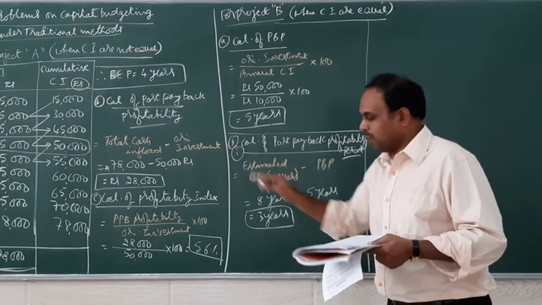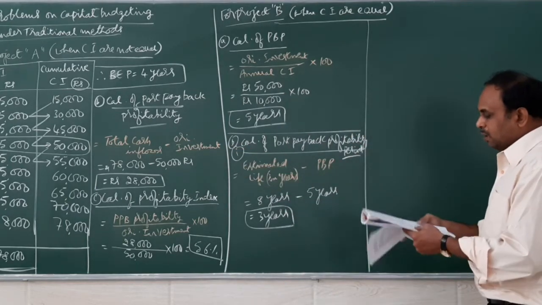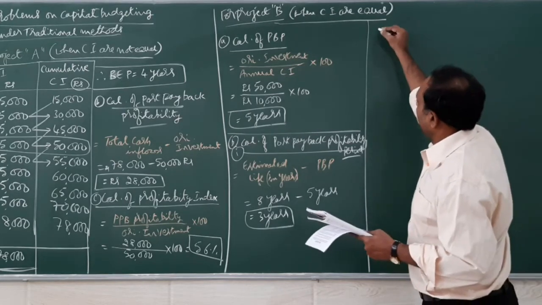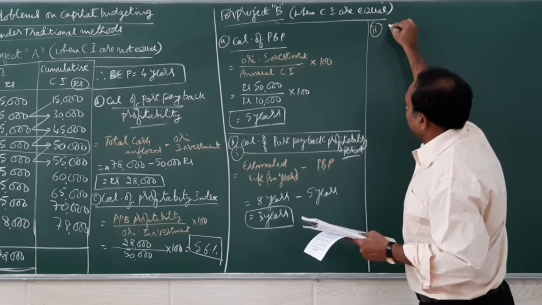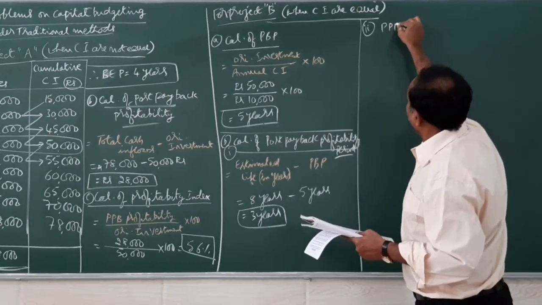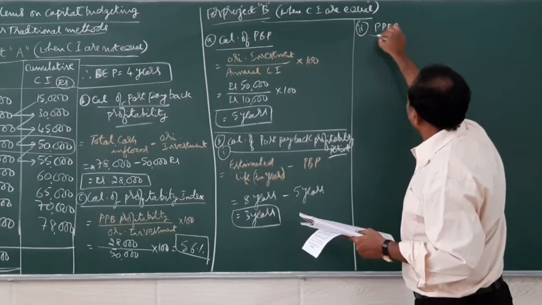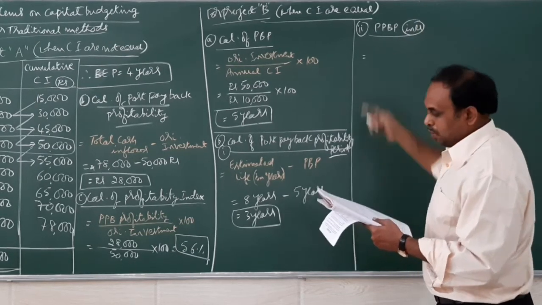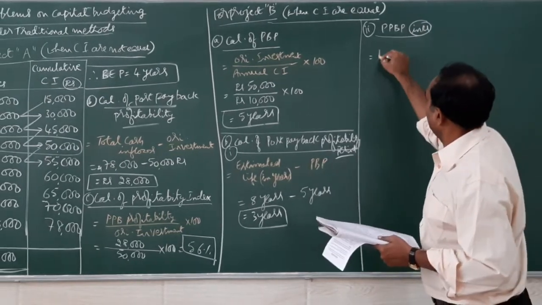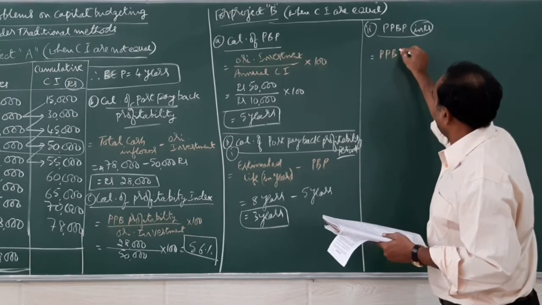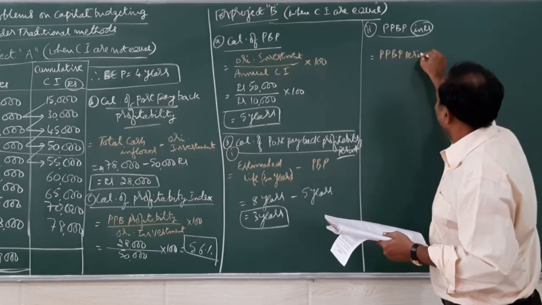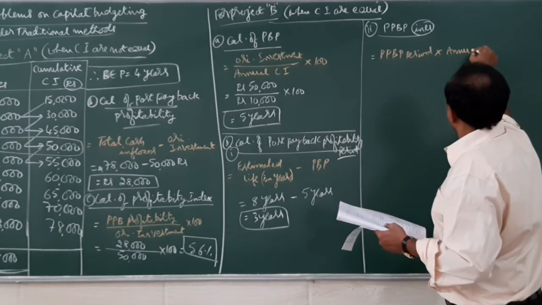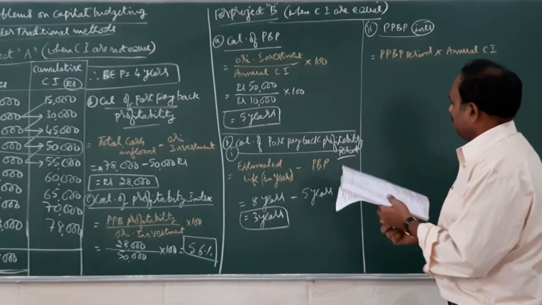So in the B I am working as part A, then I will be working for the profitability here. So post payback profitability in rupees. So here when you do it in rupees, post payback profitability period multiplied by annual cash inflow.